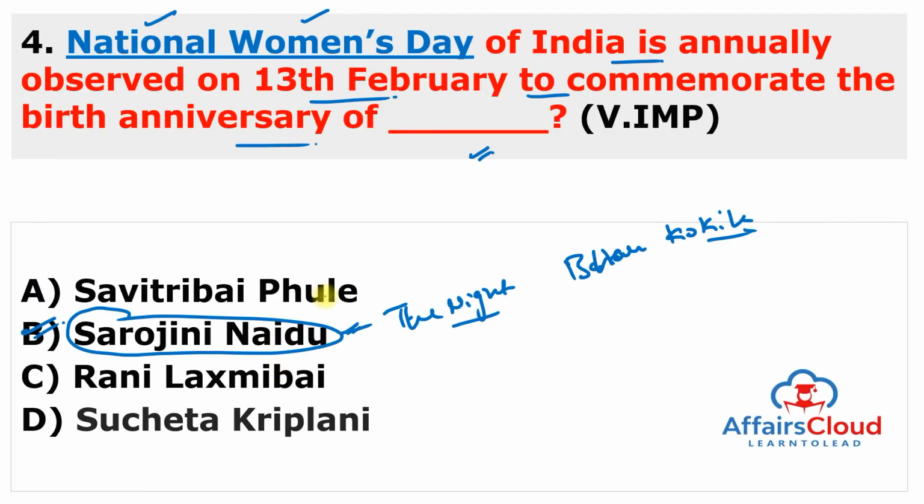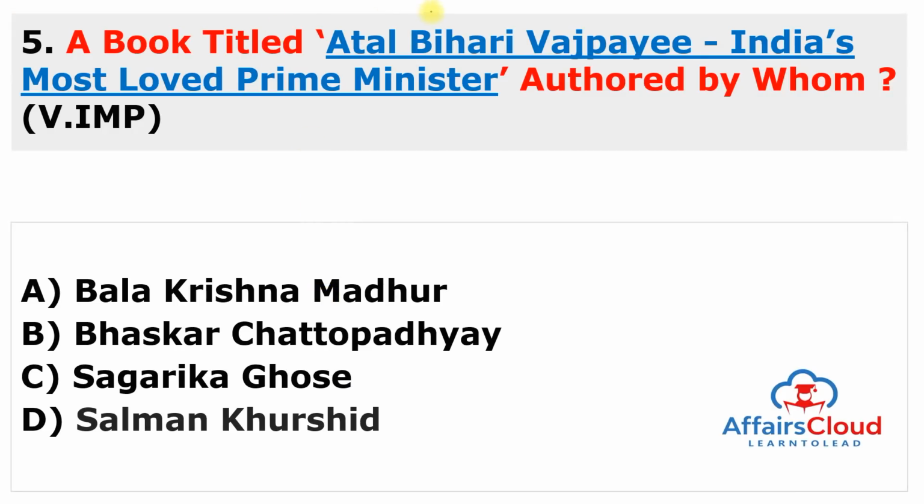Moving to the next question. A book titled Atal Bihari Vajpayee Ji, India's Most Loved Prime Minister, is authored by whom? This book is authored by a very famous senior journalist, broadcaster and columnist. The answer of this question is Sagarika Ghose.